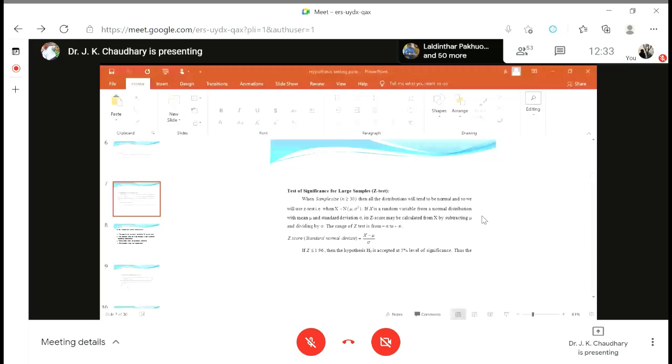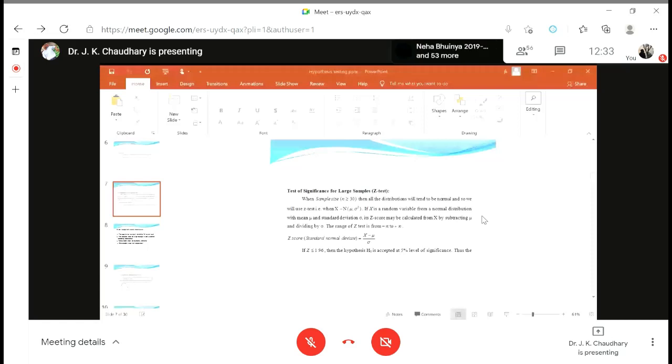Deep Dev Burma. Yes, sir. Minus infinite to plus infinite. What is the range of regression coefficient? Yes, correct. So this is the range of regression coefficient.